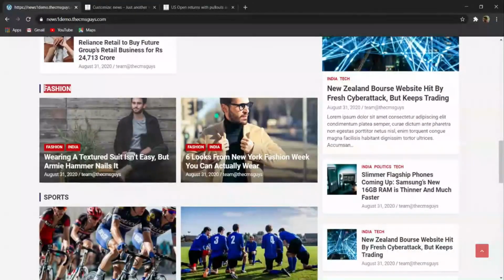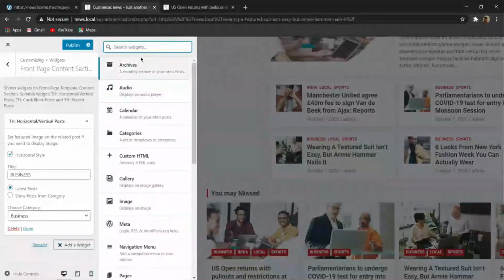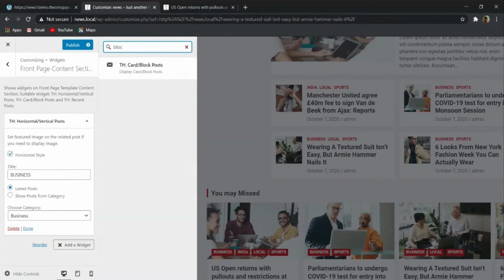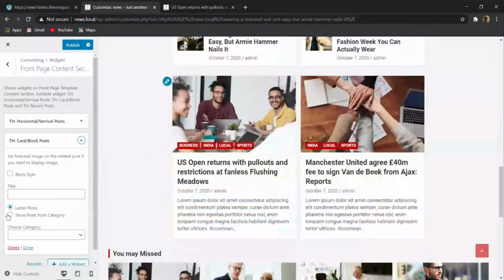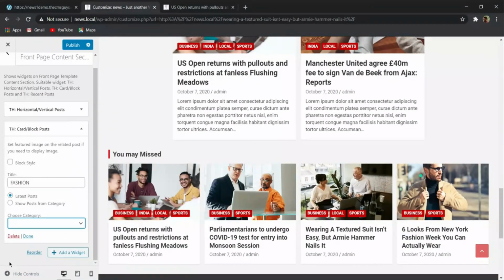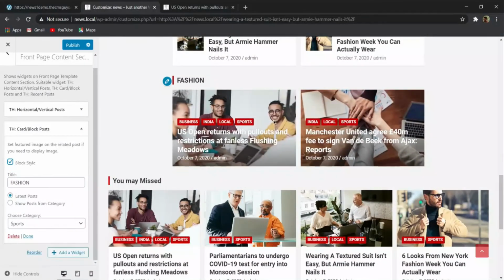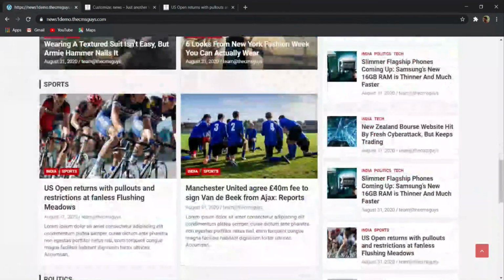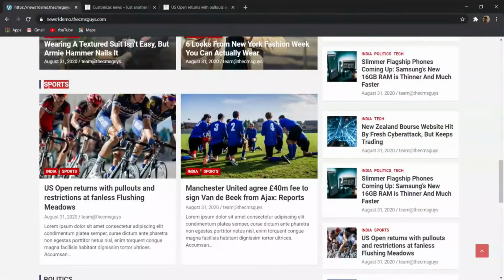So now here you can see that in this fashion category we have this block option. So to add this again we have to click on add widget, and then we have to search for block. So here we have to add this card block post, and then for the title I will give fashion, but we don't have this fashion category. So now I will select the category of sports, and when I tick mark this block style, you can see that this category becomes block. Now let me click on publish, and then again you can see that we have two posts from the sports category.